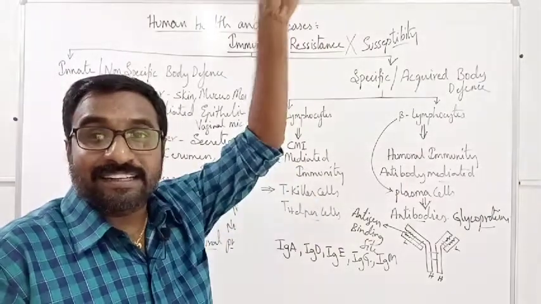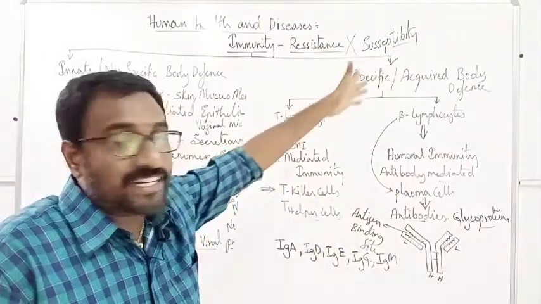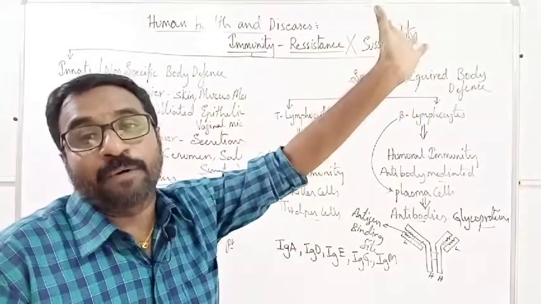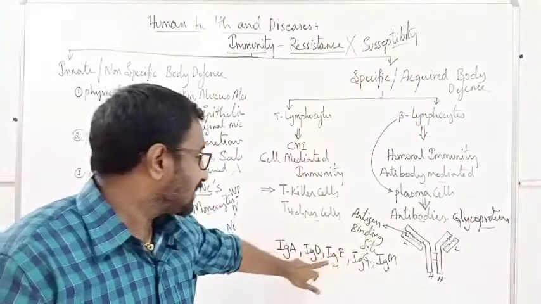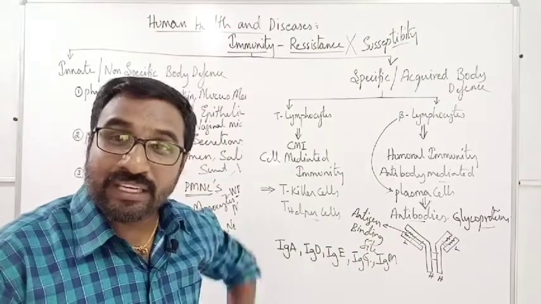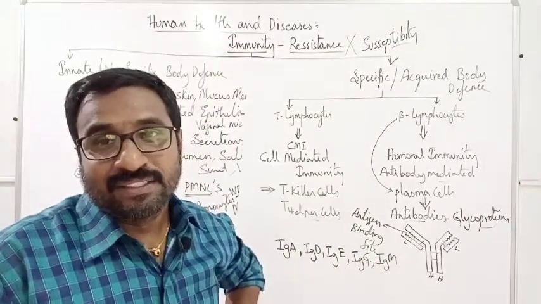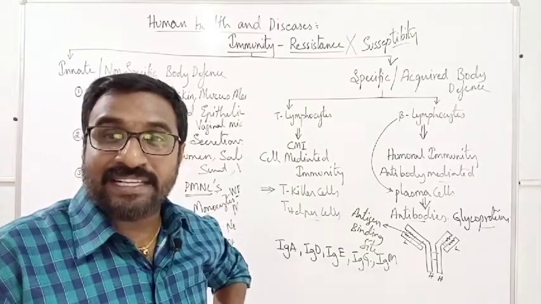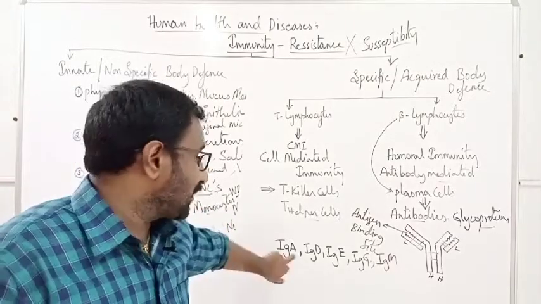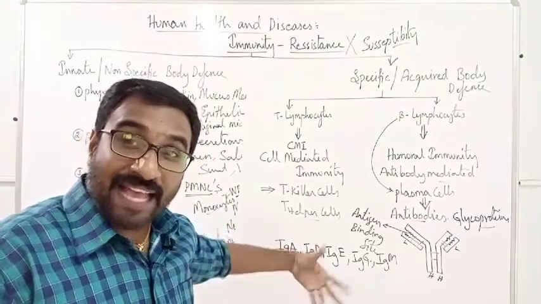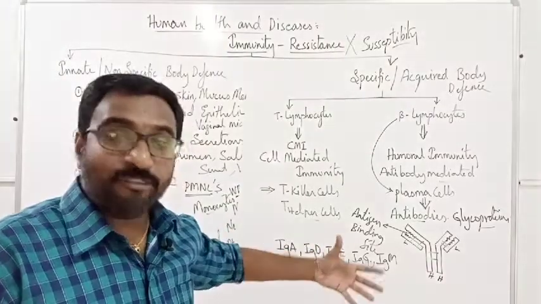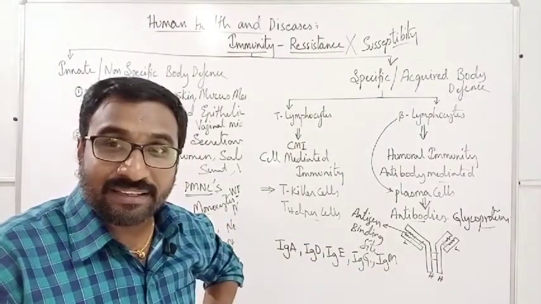They will be present on the surface of T lymphocytes, B lymphocytes and other important immune cells. That is D. Coming to E, these help in allergies, supporting eosinophils. That is IgE.